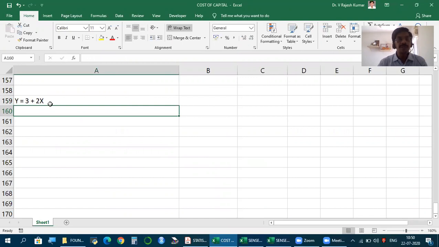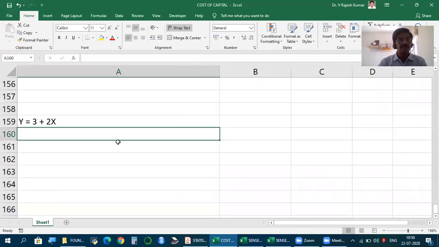What does it mean? If the market return is x, y is the stock return, and let's assume the market is not giving any return. Yesterday, today, the market is the same, Sensex is the same, no return. Still, the stock is giving a return of 3%. So y is equal to 3 plus 2 into 0.